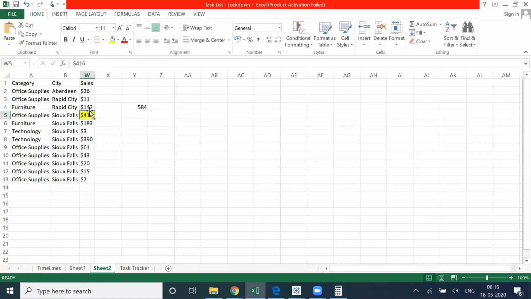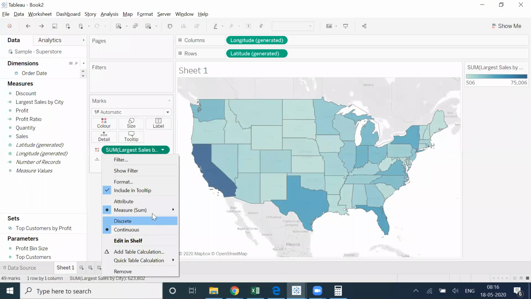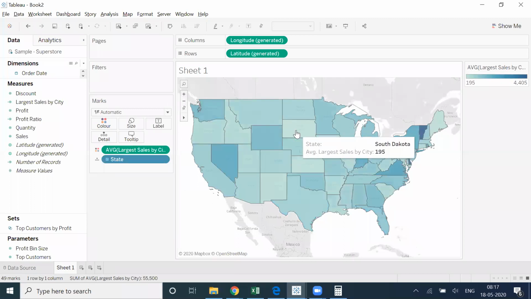So it is taking the maximum of each city. The maximum is this one, and this one. I have three cities. I am getting the maximum of individual cities. And then when I divide this 584 by 3, it should give me 195. And when I am doing the average out here, it is giving me 195.